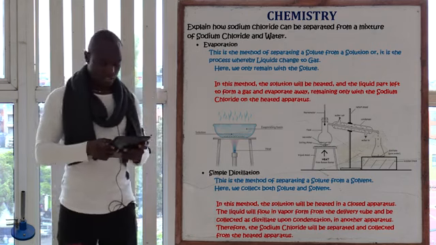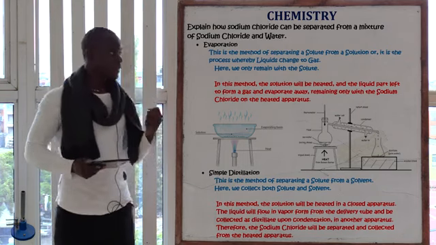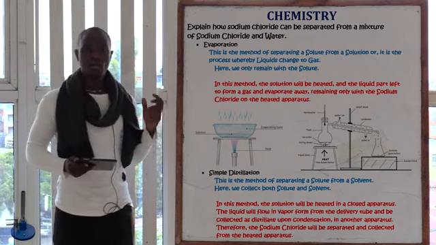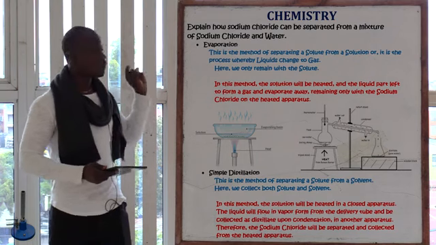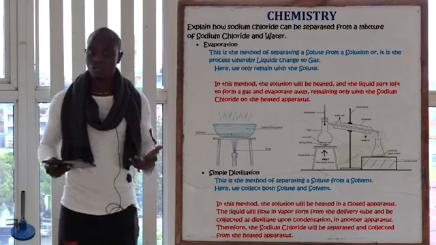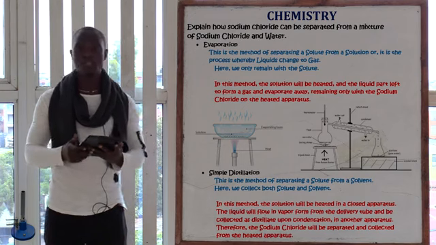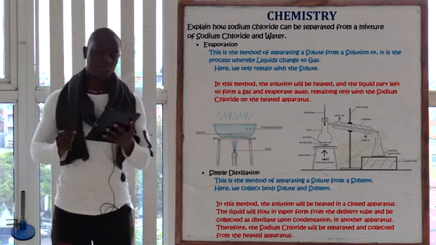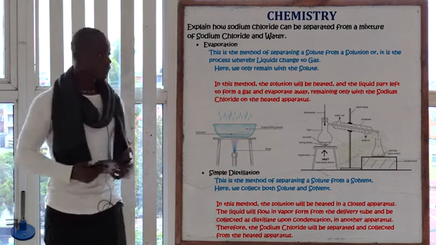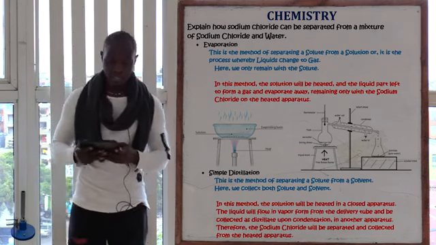Now in this process, in this step we can use simple distillation, whereby you see that it is possible for us to separate these two things. If we heat the mixture or the solution, we see that water is going to be collected on the other side. Rather, the liquid is going to be collected on the other side, as the solute, which is now the sodium chloride, is going to be collected on this other side. And that satisfies the question, which is asking, explain how sodium chloride can be separated from a mixture of sodium chloride and water. So we can use those two methods, evaporation or simple distillation.